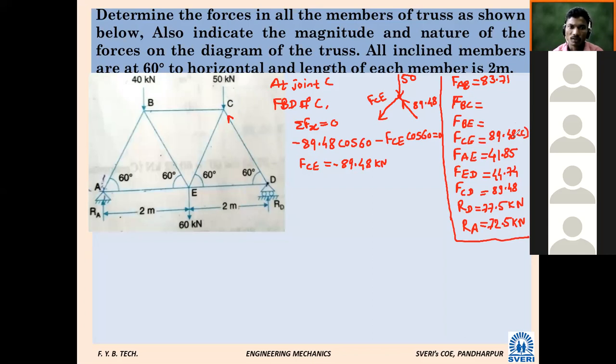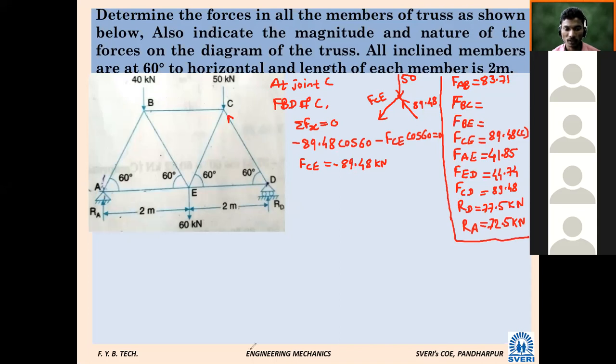At point C, any forces remained? One force, the horizontal force we missed, BC, the force in BC. So how will it be calculated? This equation will not become only this much.